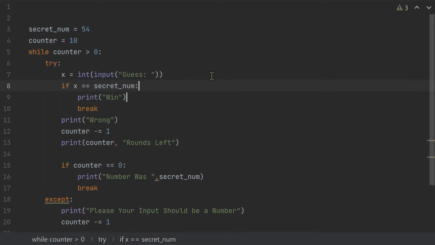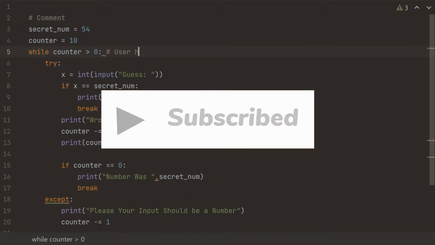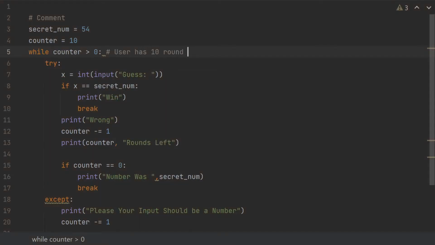I could use a hashtag and write what I want to explain. So comments in Python are represented with a hashtag. So hashtag, I'll write here comment. This is a comment. So let me right now explain my code using this comment. Now those two variables are actually simple to understand. Secret num means secret number, and the counter, because we're using a while loop. Let's say here I could say user has 10 rounds to guess.